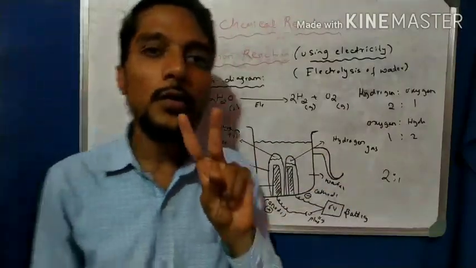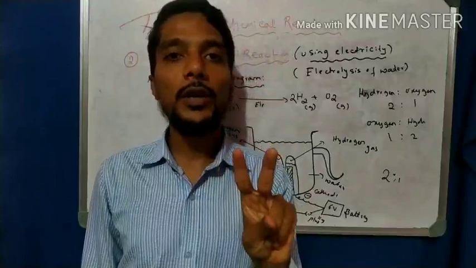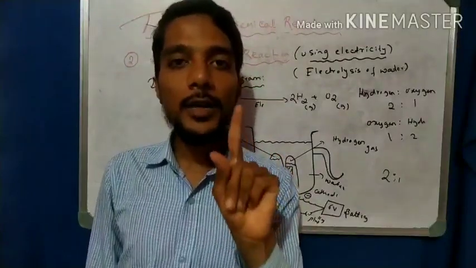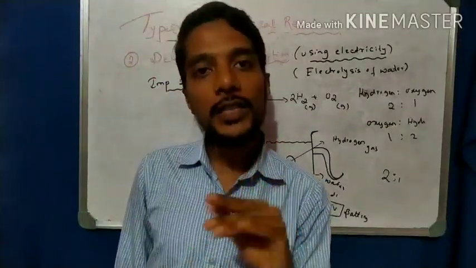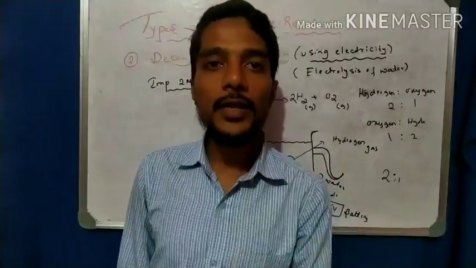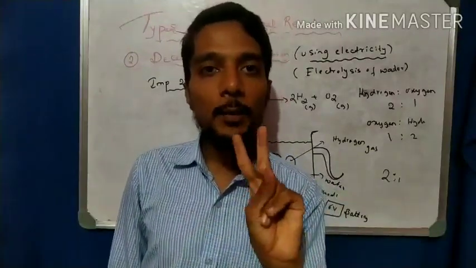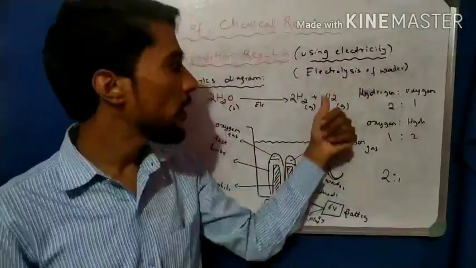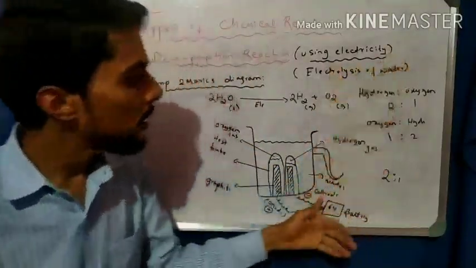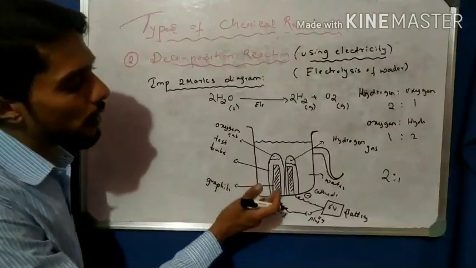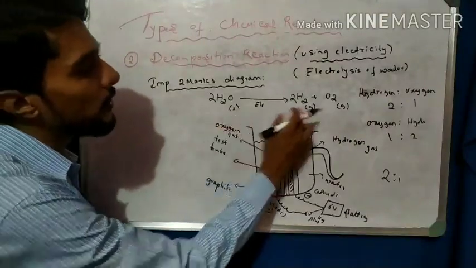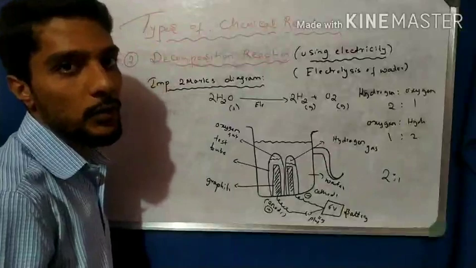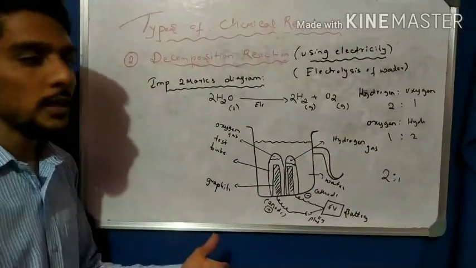So now we have read two types of decomposition reaction. One is thermal decomposition, in which heat is used, for example ferrous sulfate and lead nitrate. The second is decomposition using electricity, in which electrolysis of water is studied. These are very important concepts, so draw this diagram, write this equation and these important points. Right, we come to the next step.